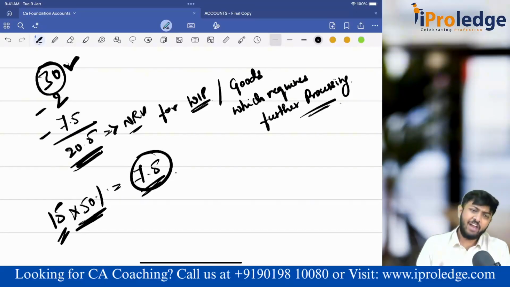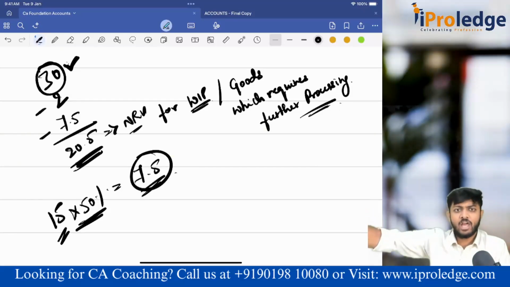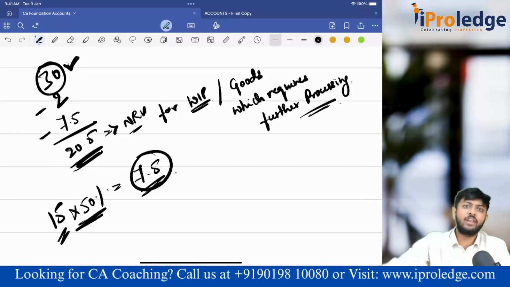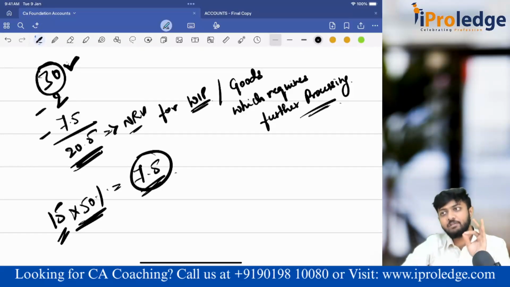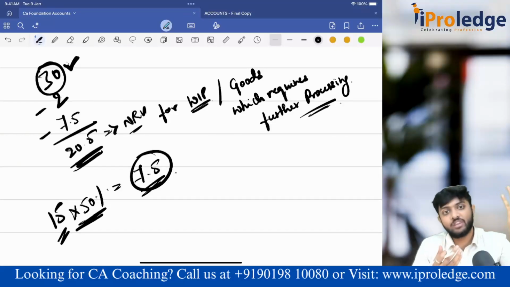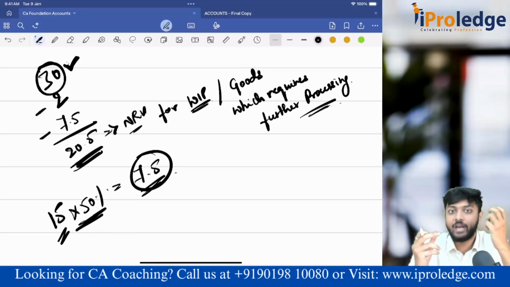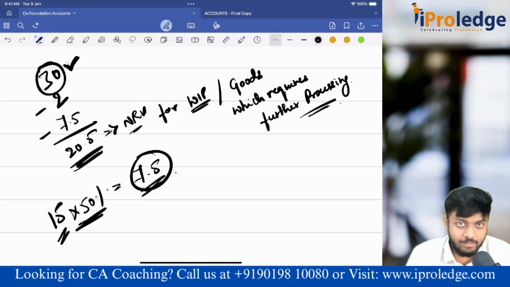That's all. NRV is nothing but, for your understanding, market price. That's why they have got estimated selling price minus selling cost. Without incurring them, no way I can sell the goods, minus further processing cost. Because the estimated selling price I am taking is for finished goods, I cannot compare it with goods which still require processing. That's why, from the estimated selling price I am removing further processing cost. Now the NRV becomes comparable. I'll use that NRV for the purpose of valuing the inventory. Clear?